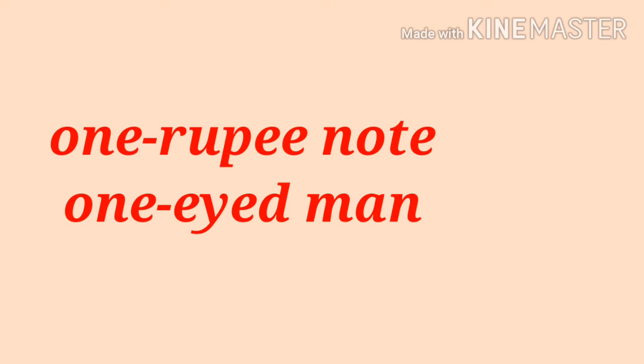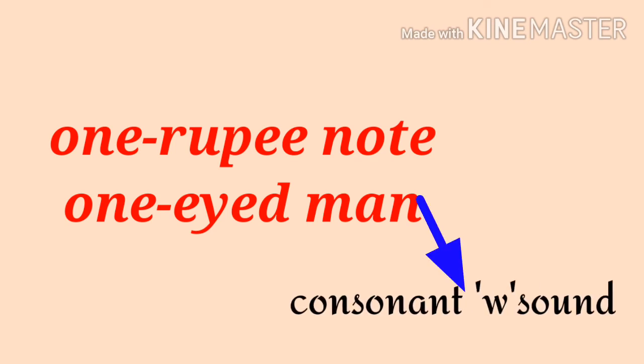Next, see. Read these words now: 1 rupee note, one-eyed man. Now see, children, the word "one" begins with the vowel O, but "one" is pronounced with the W sound, which is also a consonant sound. So, we can't say "an 1 rupee note" or "an one-eyed man". It would be a 1 rupee note, a one-eyed man, because it begins with a consonant sound.